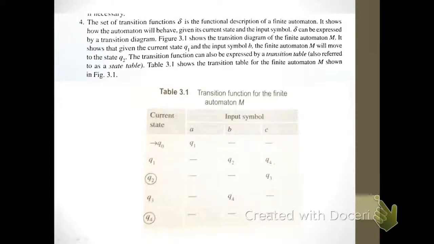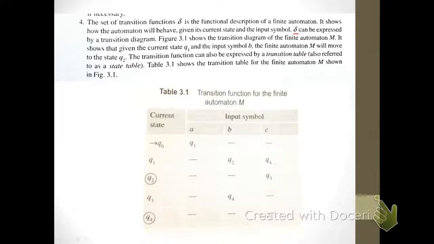Now the fourth point is that the set of transition functions is the functional description of a finite automata. It shows how the automata will behave given its current state and current input symbol. Del is the notation for transition function. It can be expressed by a transition diagram. Figure 3.1 shows the transition diagram of the finite automata M. It shows that given the current state Q1 and the input symbol B, the finite automata will move to the state Q2.